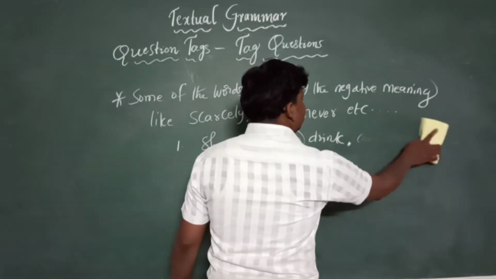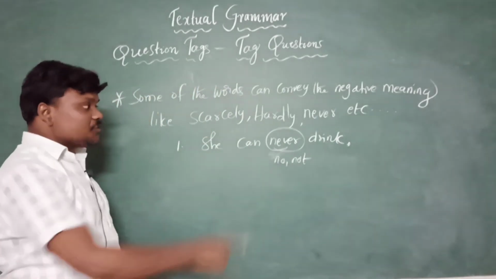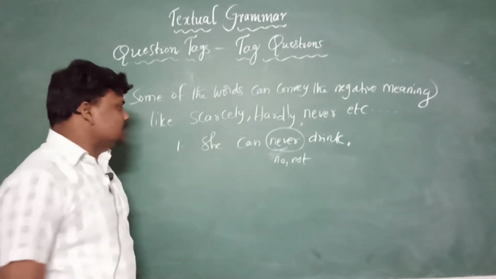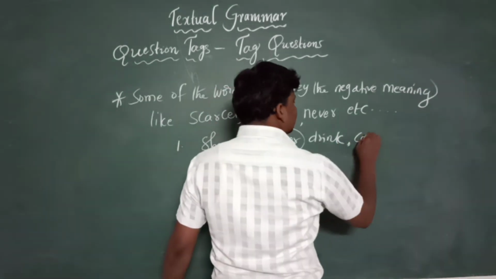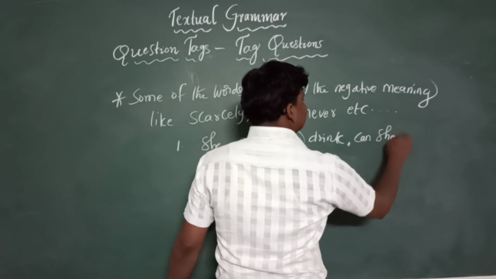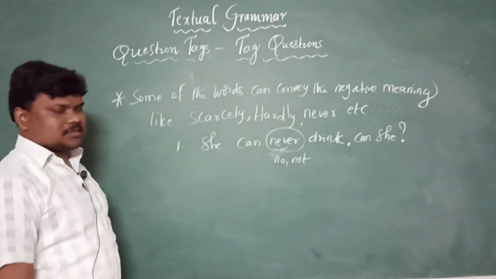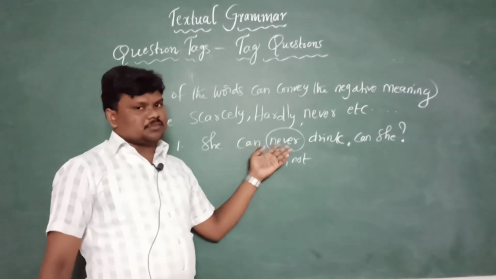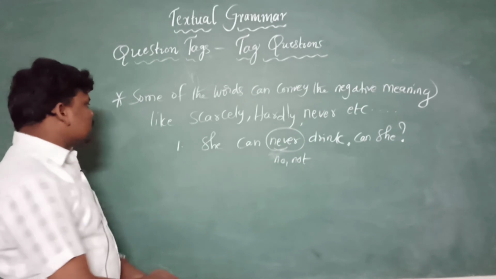So we don't write the tag in negative, we need to write the tag in positive. So she can never drink, can she is the right answer. And this is an important thing.